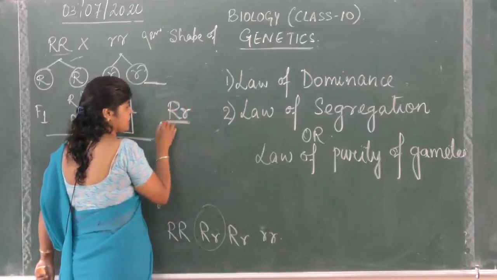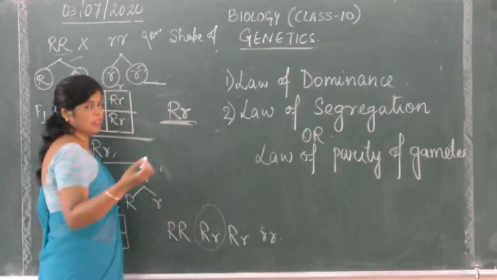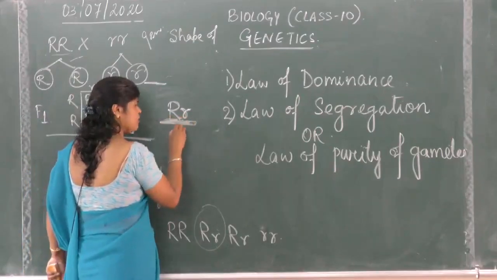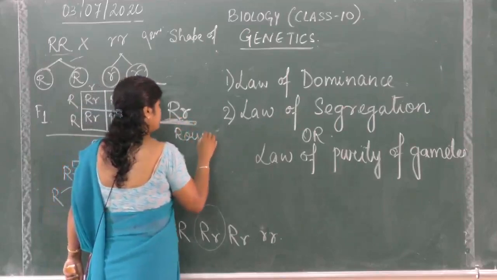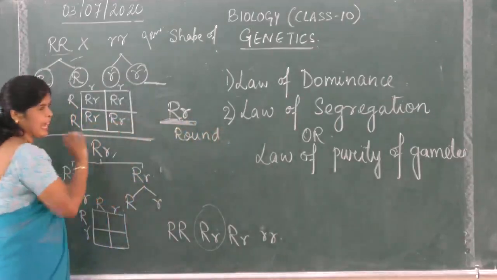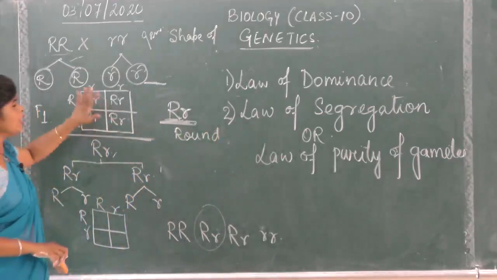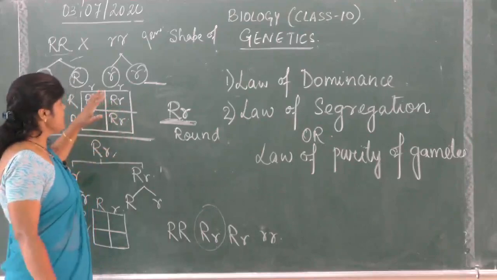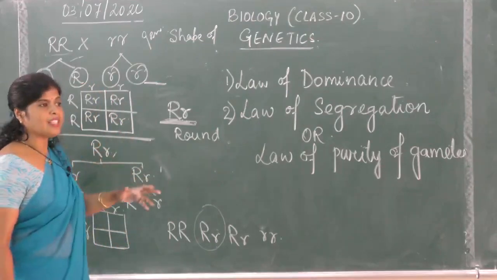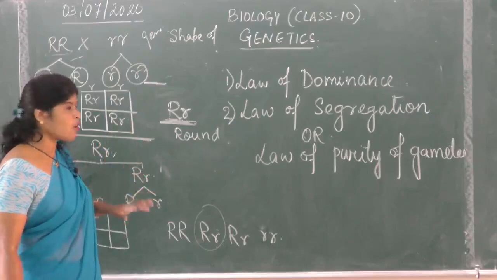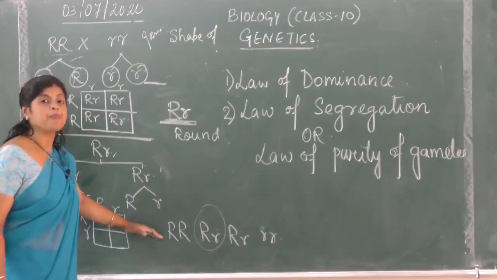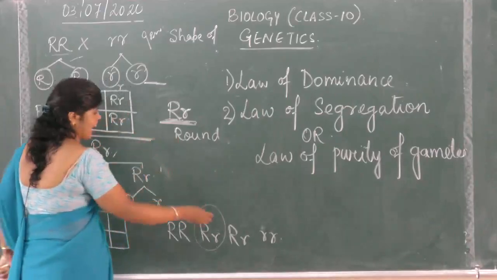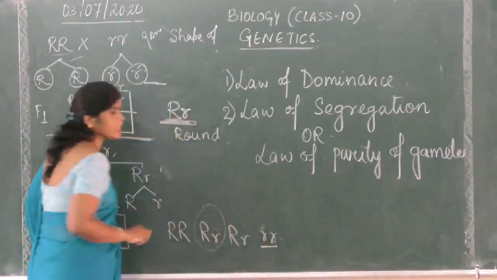Let us consider that even after blending, the dominant character shows itself, so it is round. Till here, we cannot prove that no blending has occurred. It may have, it may not have. Now, where is it proved that blending has not occurred? In the F2 generation. How? In the F2 generation, we see that the recessive character shows itself.